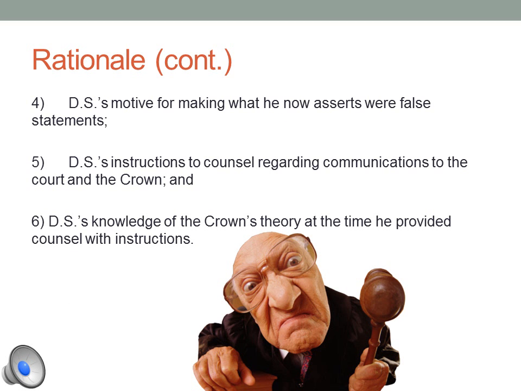Continuing the 6 points brought up by the judge for the cross-examination. Number 4, DS's motive for making what he now asserts were false statements. Number 5, DS's instructions to counsel regarding communications to the court and the Crown. And number 6, DS's knowledge of the Crown's theory at the time he provided counsel with instructions.